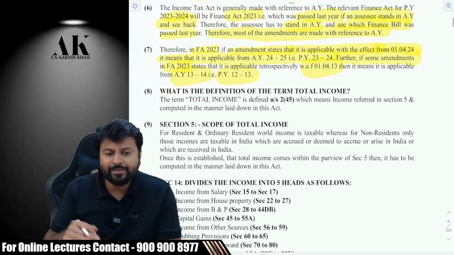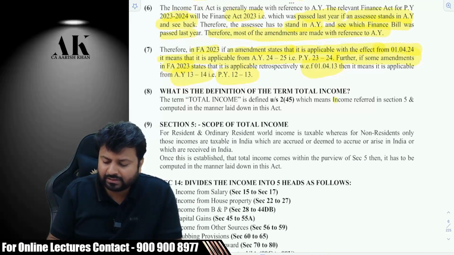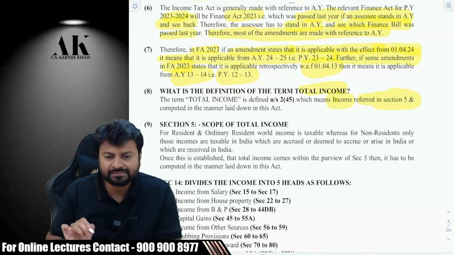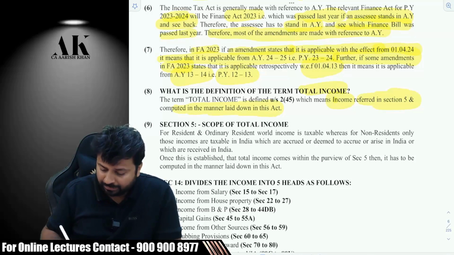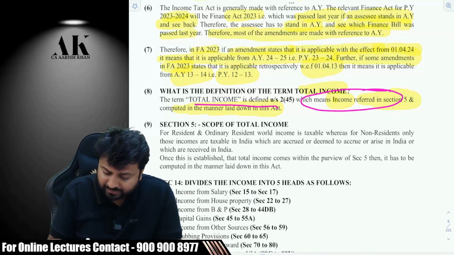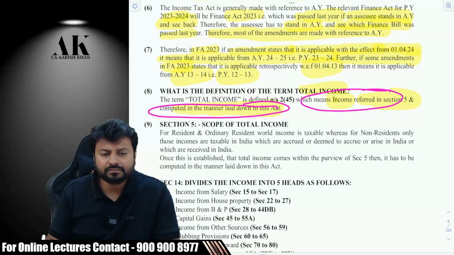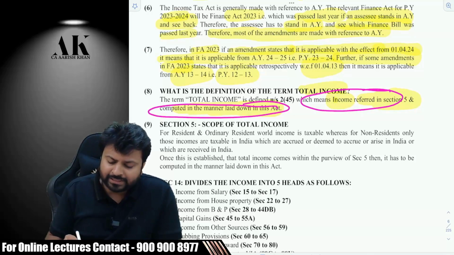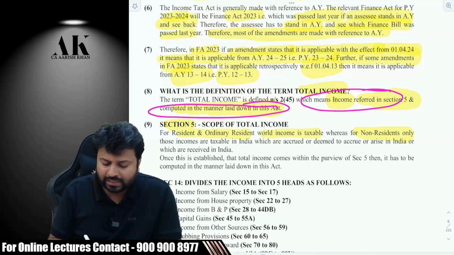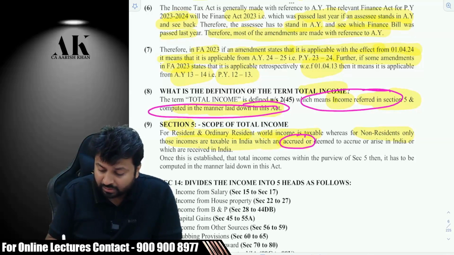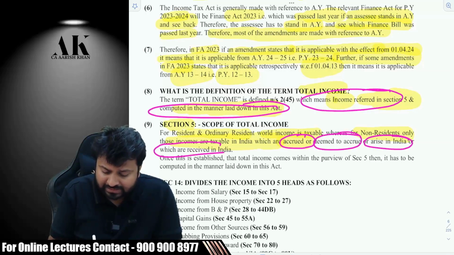Okay. Then coming to the definition of income. Total income means what? An income which is referred in section 5, correct? And computed in the manner laid down in this Act. So there are two parts. This was the first part and this was the second part. Agreed? What is mentioned in section 5? Section 5 talks about scope of total income. For resident and ordinarily resident, world income is taxable. For non-resident, only incomes which are taxable in India, which are either accrued or deemed to accrue or arise in India, or which are received in India.